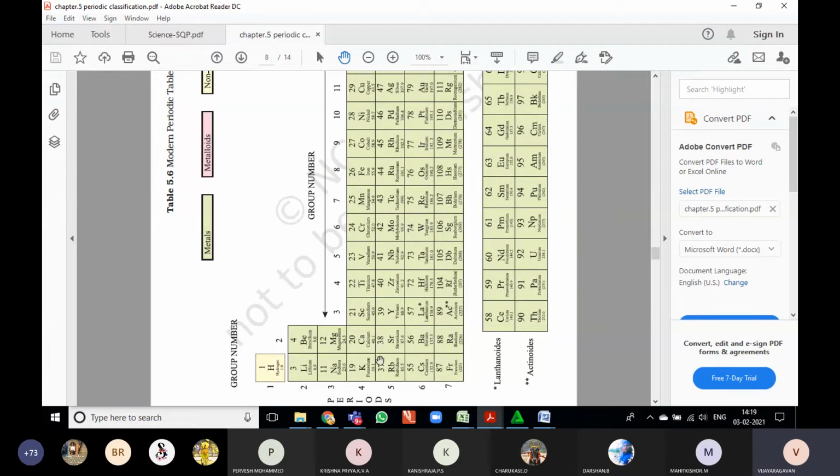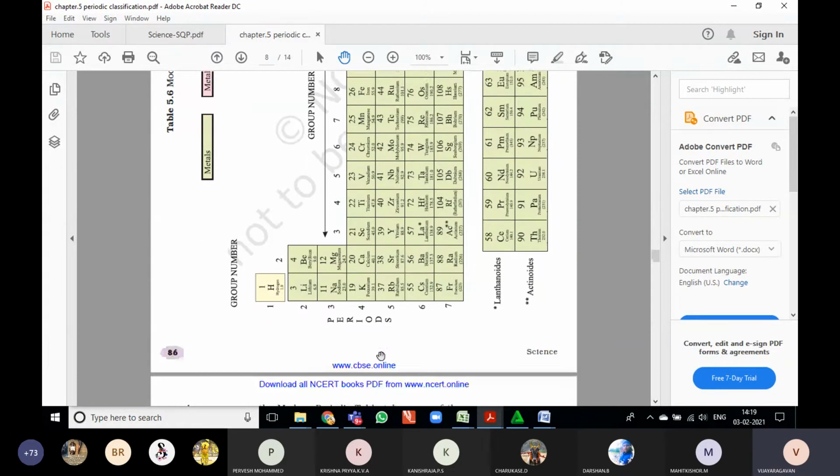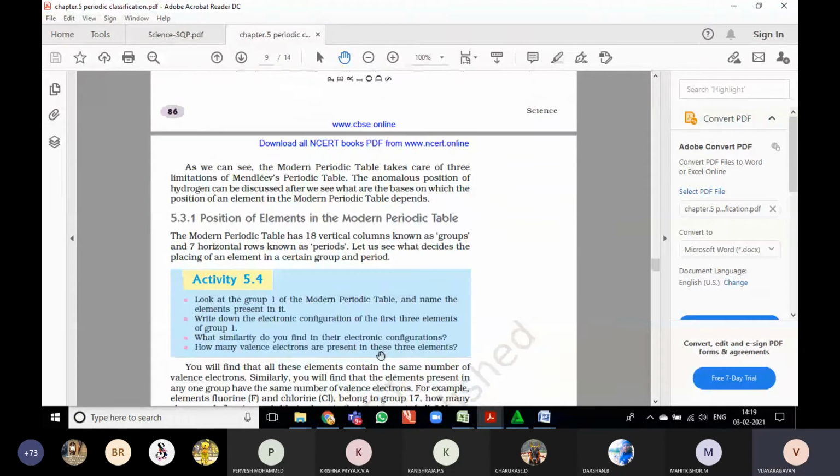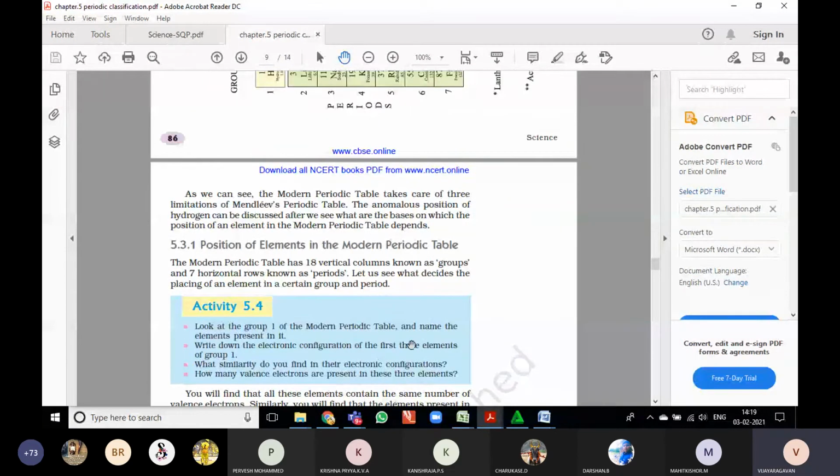As we can see, the modern periodic table takes care of the limitations of the earlier periodic table. The anomalous position of hydrogen can be discussed after we see what the position of the elements in the modern table depends on.